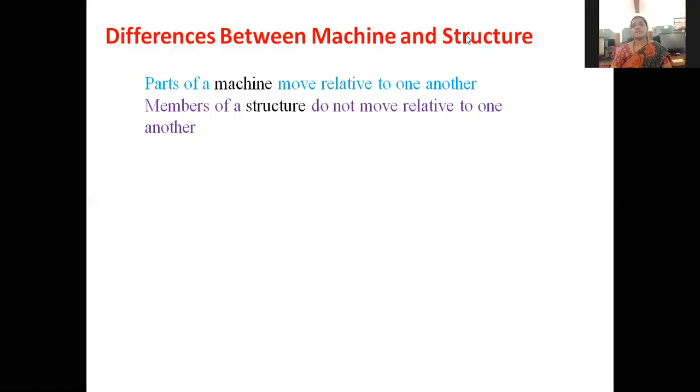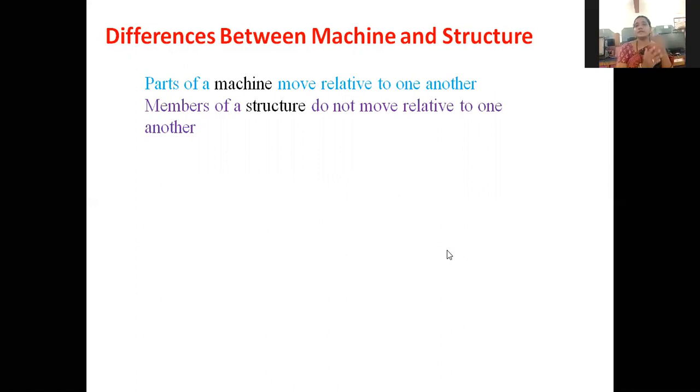The difference is that relative motion occurs inside the machine parts, while in a structure there is no relative motion between members. Another point: a machine converts one form of energy into another, whereas a structure does not convert one form of energy into another.